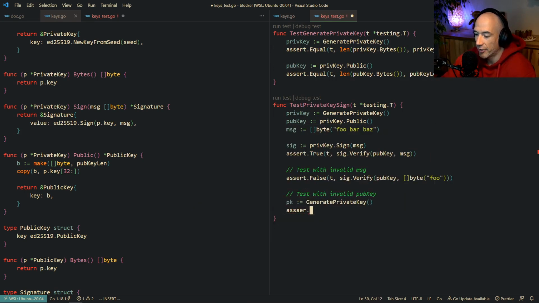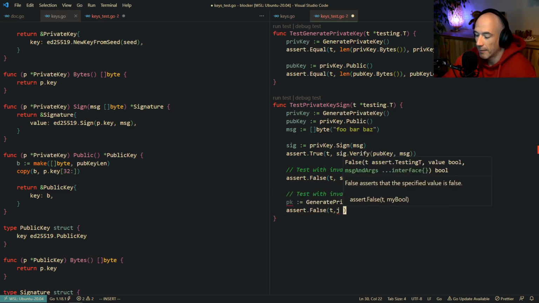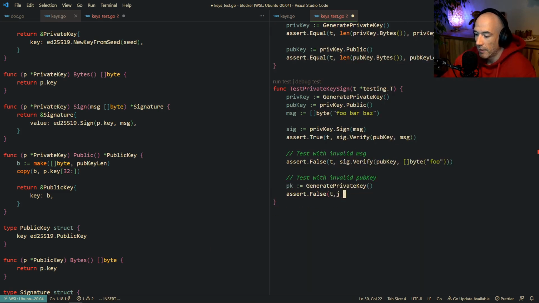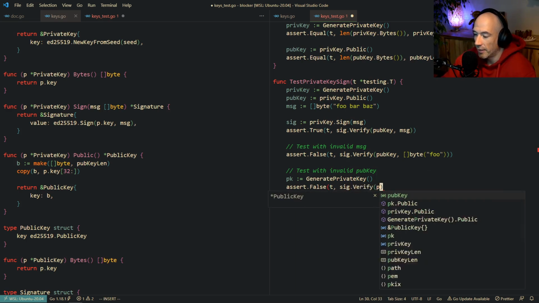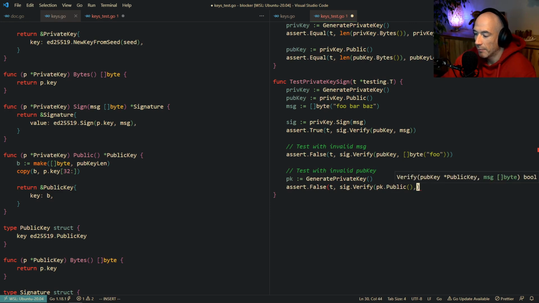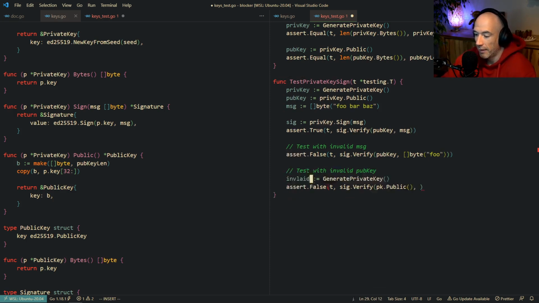And then assert false T. We're going to say sig verify with a pub key, which is another pub key. It's a fake pub key. Let's make it clear: invalid private key.